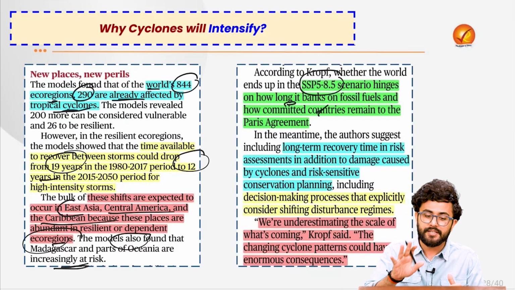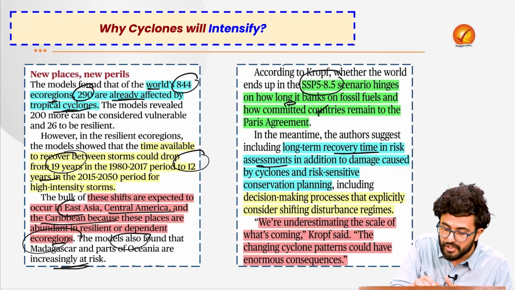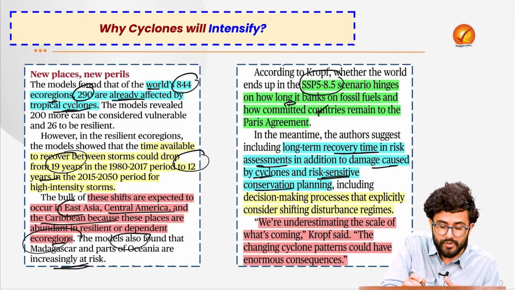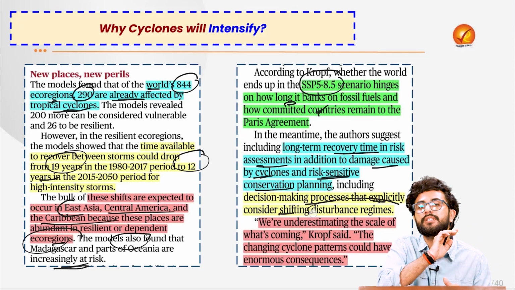So the article suggests that we require long-term recovery time in risk assessment, in addition to the damage caused by cyclones, and risk-sensitive conservation planning. Use these keywords in your answer. And include decision-making processes that explicitly consider shifting disturbance regimes.